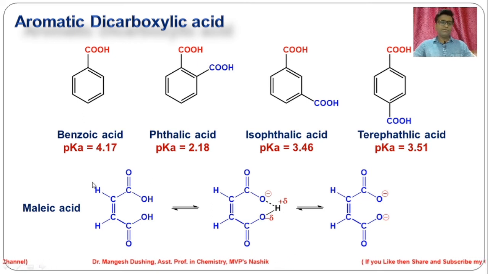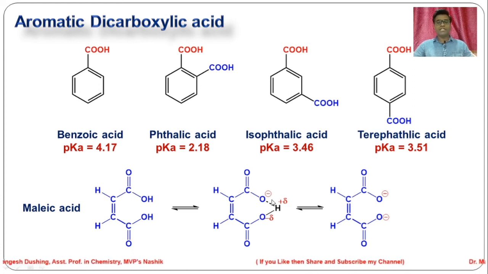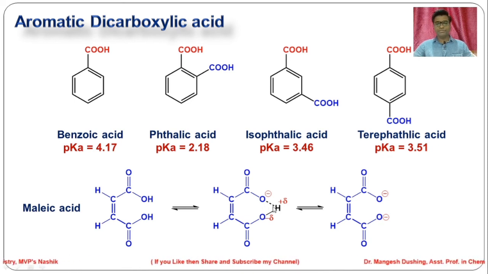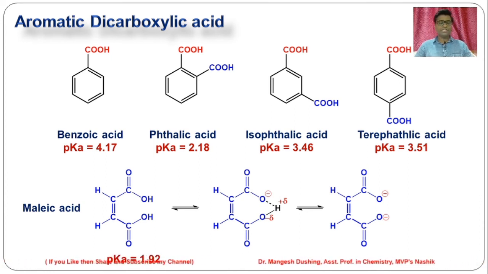Now we will see maleic acid. In the case of maleic acid, the same thing will happen. H plus donation, O minus will form. This O minus stabilizes with this hydrogen by hydrogen bonding. That makes the first pK value very low and it is a stronger acid. The pK value is 1.92. So the first dissociation is very strong, and the pK value is very small, making it a stronger acid.